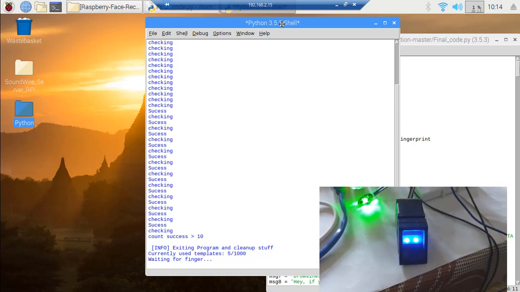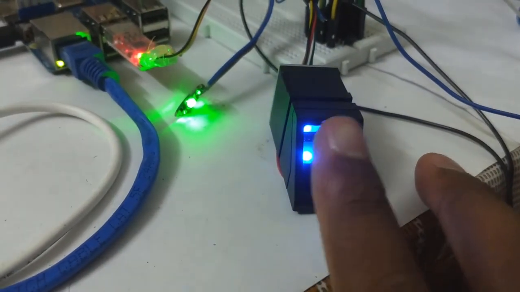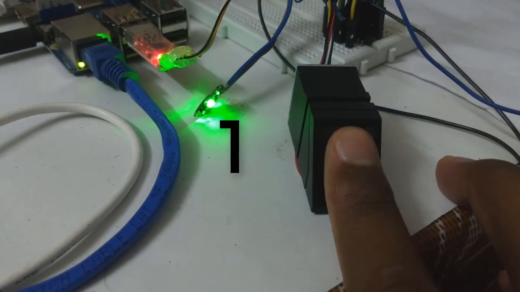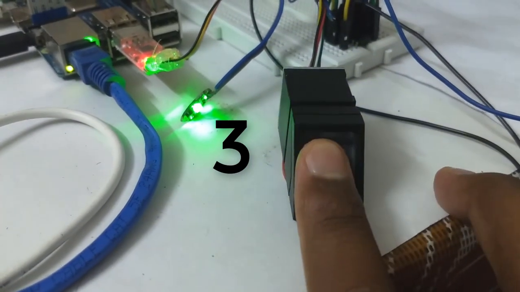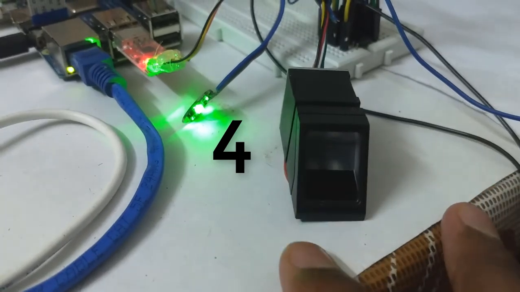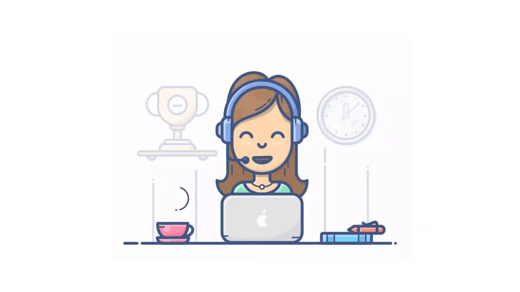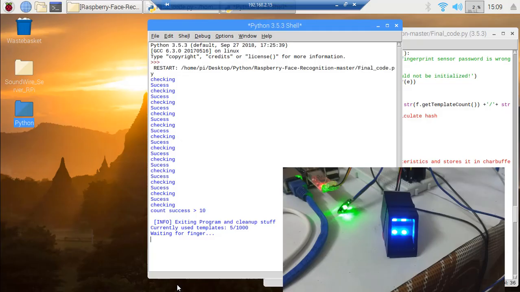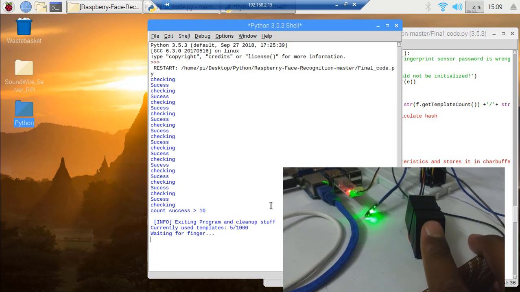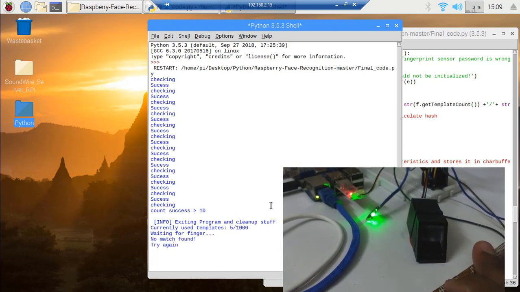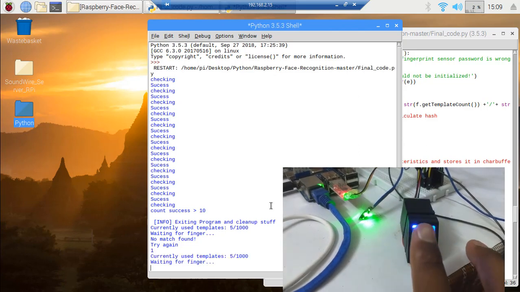After the fingerprint sensor activates, the owner of the car puts his or her finger on it to start the car. Here we take the biometric test 4 times in case it fails by mistake. If all the 4 tests fail, then the assistant will guide accordingly. Now I'm going to put my finger on it and let's see what the assistant says. Fingerprint not recognized, do not worry. Try again.